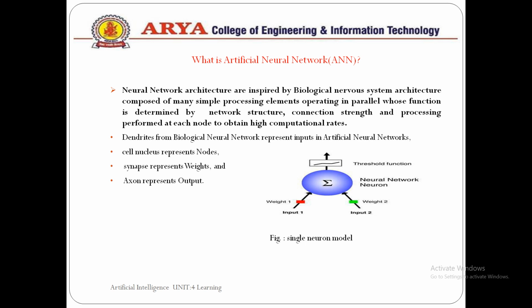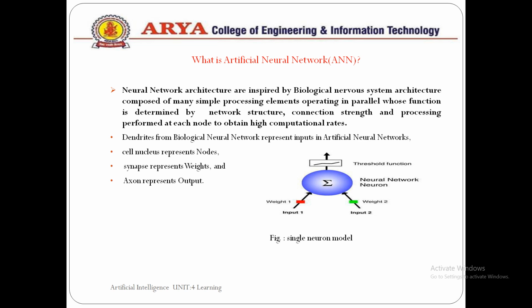Basically, according to the biological neural network, in the artificial neural network the inputs are the dendrites. The node is the cell nucleus or the neuron of the neural network.